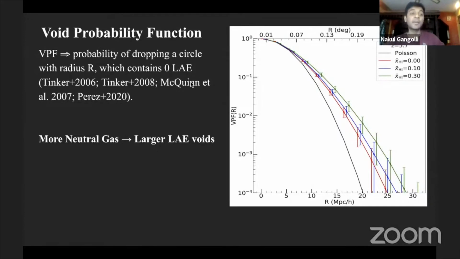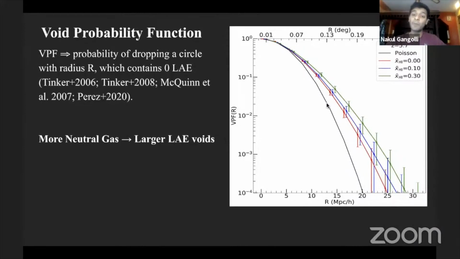And so the first statistic that we use is the void probability function, which has been looked at before. But in this context, we look at it in late Reionization history, where the VPF is the probability of dropping a circle with radius r, and then the probability that circle contains 0 LAEs. I show what that looks like for different scenarios, where this black line is the Poissonian distribution, where you randomly throw points onto a grid and calculate the VPF for those points.